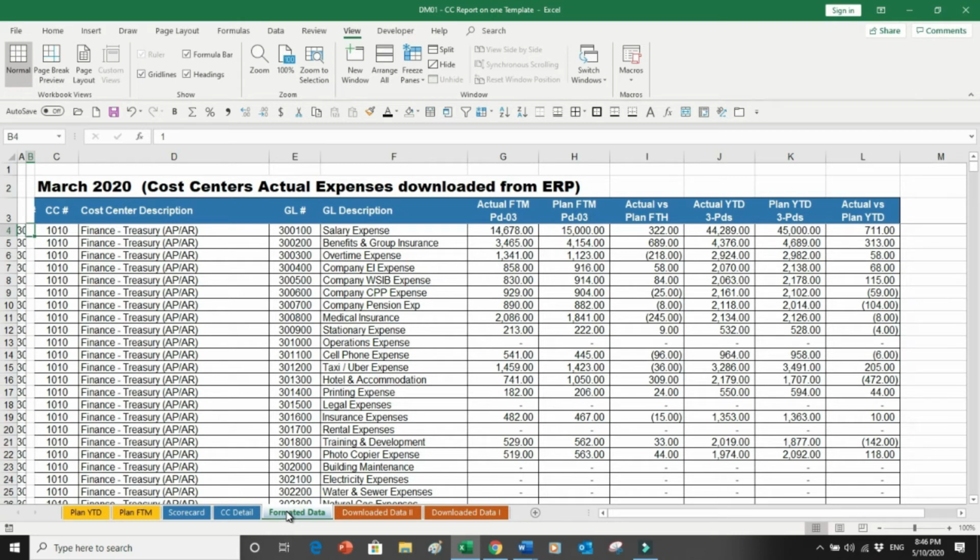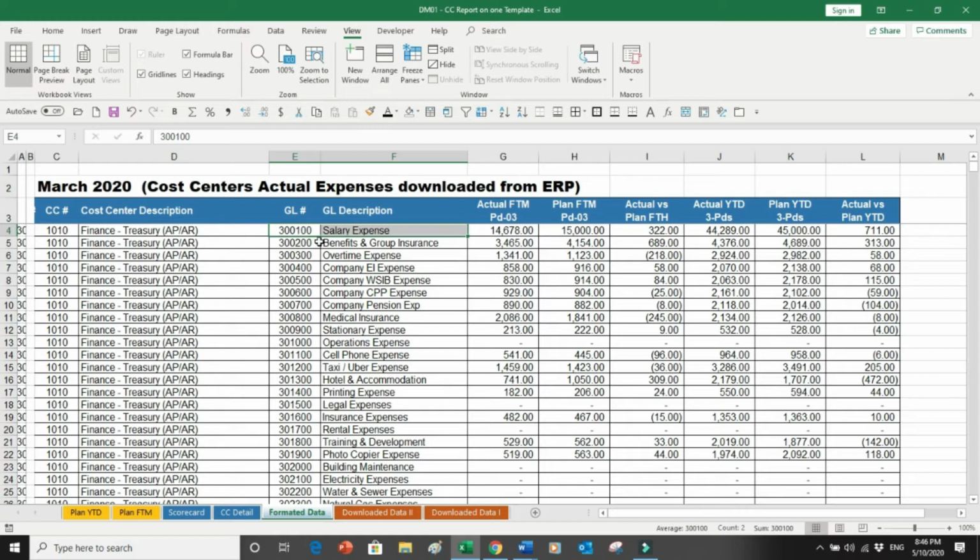But again, it is not as simple as it seems right now, because if I say 300100, this is my salary account, and GL 300100 is appearing 40 times in the sheet. Why 40 times? Because there are 40 departments. Every department has this, and the code of the GL is that we will write 1010.300100.